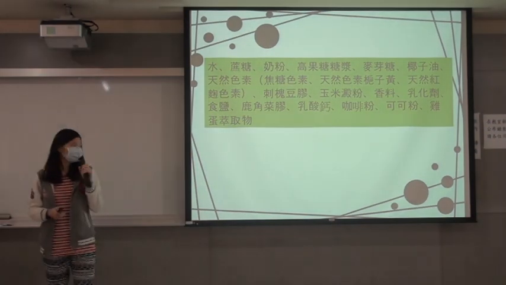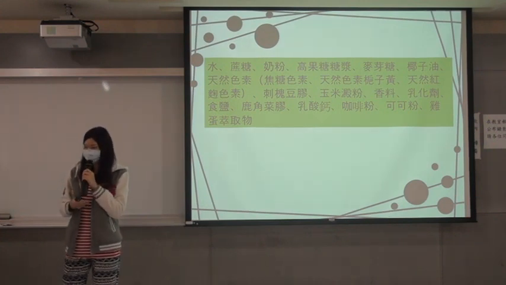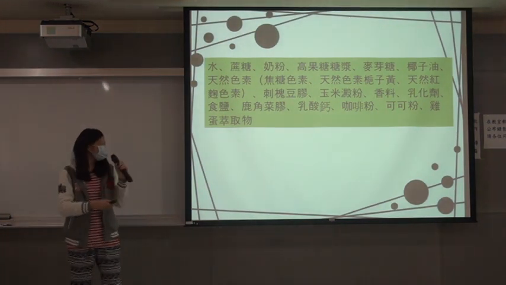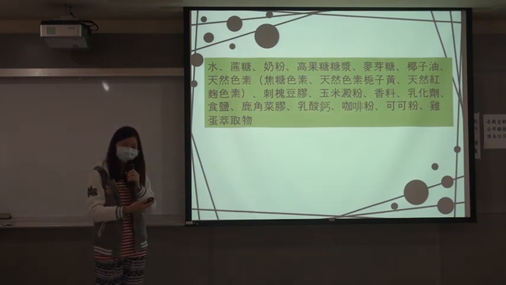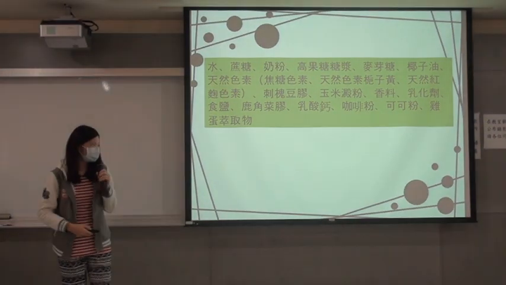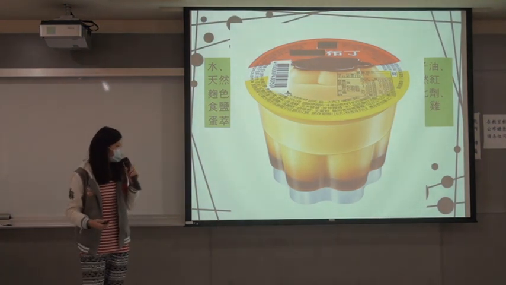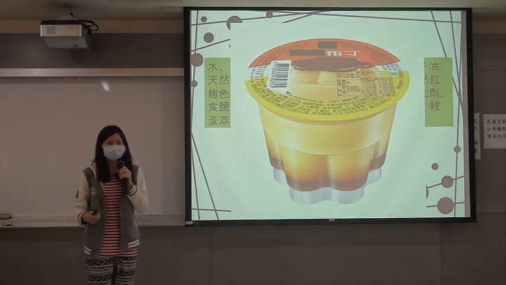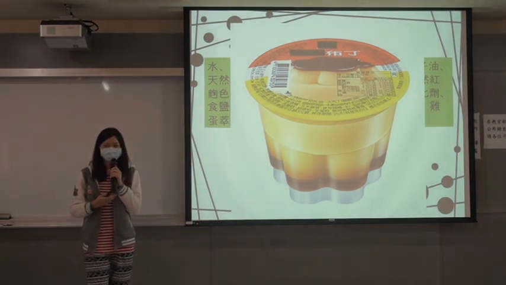This is an ingredient list of a product that we're all familiar with. Does anybody know what this is? It doesn't look like food. It looks like some sort of chemical compound, but actually it's protein. And what's wrong with protein? Those are not the ingredients that protein needs, because for protein we expect to see some eggs, flour, or sugars. And that's the very serious problem that we face today.